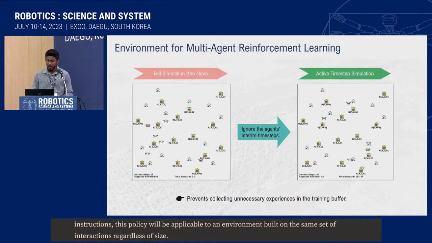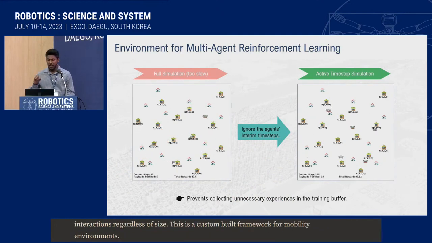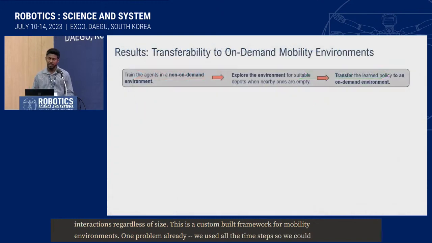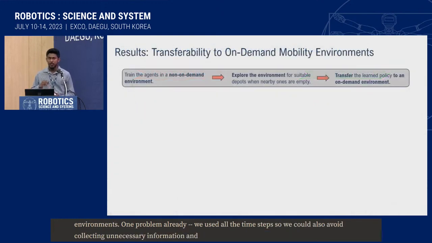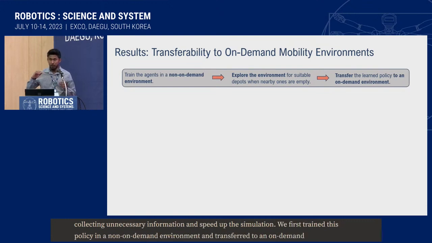This is a custom-built multi-agent reinforcement learning framework for mobility environments. One problem with MARL is it can be notoriously slow. So during the training, we skipped all of the time steps where an agent does not have to make a decision. In that way, we could also prevent collecting unnecessary information in the training buffer and speed up the simulation. We followed a zero-shot transfer approach. We first trained this policy in a non-on-demand environment and transferred that to an on-demand environment. The objective was to force the agents to explore the environment more when it becomes increasingly resource scarce.